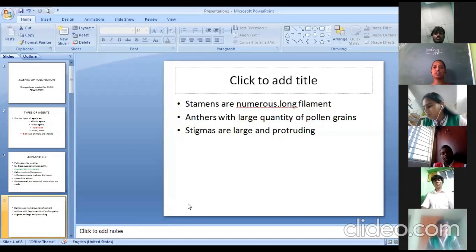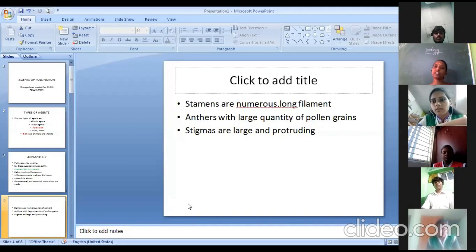So stamens are numerous with a very long filament, and anthers have a very large quantity of pollen grains. That is a value-based question I gave the justification for. Why should an anemophilous flower possess a large amount of pollen grains? Because during transit, the majority of the pollen grains will get wasted, so they possess a large quantity of pollen grains.